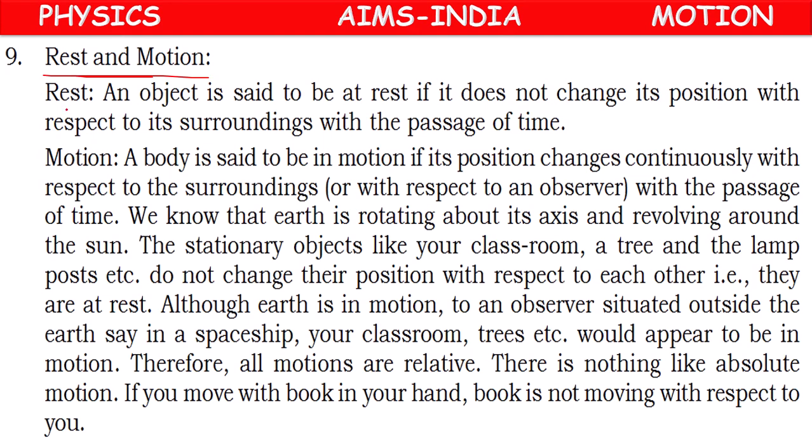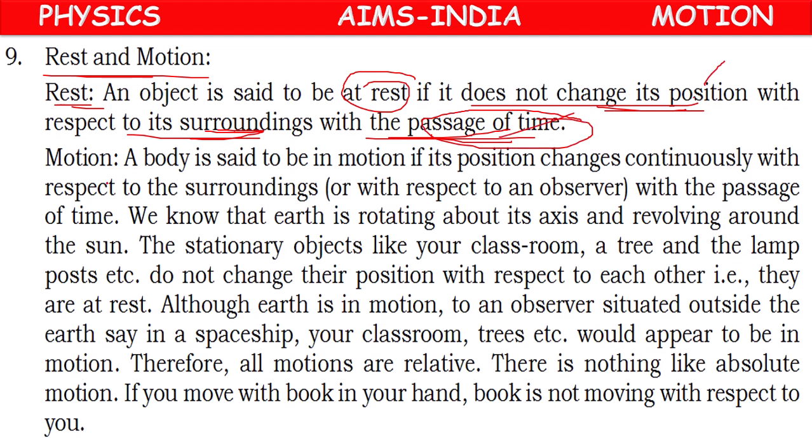So here, rest and motion. Rest means said to be at rest if it does not change its position with respect to surroundings with the passage of time. Time is changing, but position is not changing. Motion means position changes continuously with respect to surroundings or with respect to the observer with the passage of time.